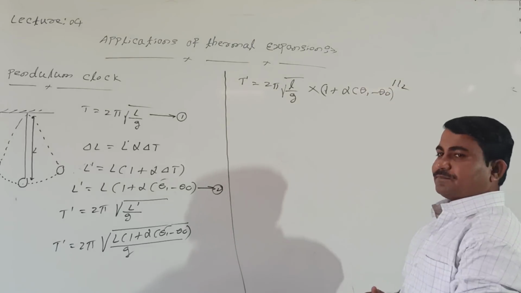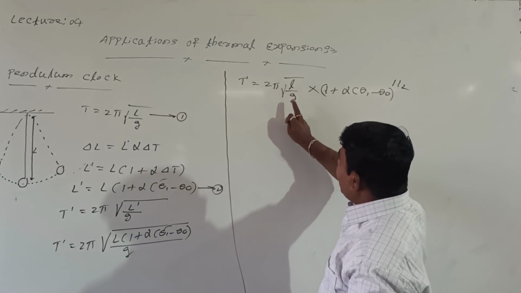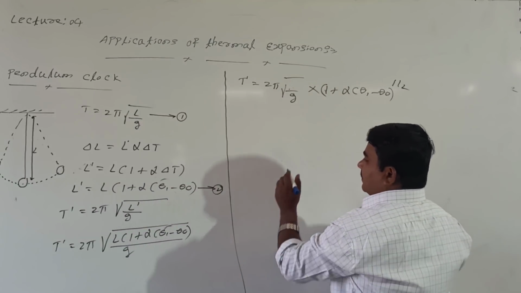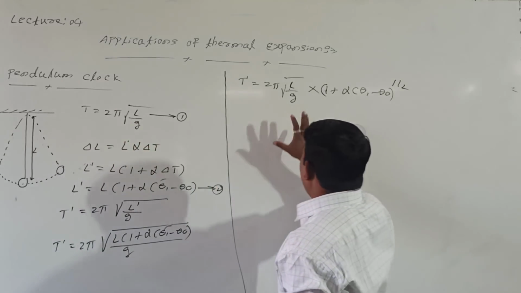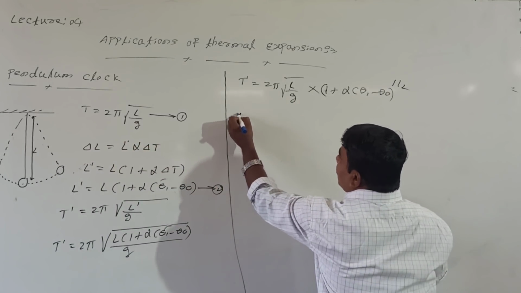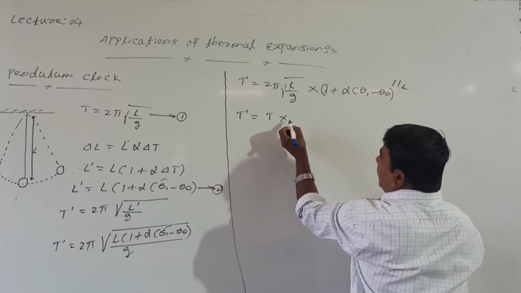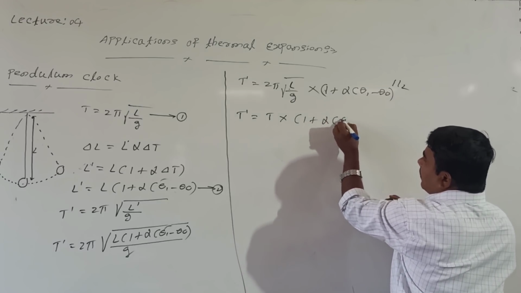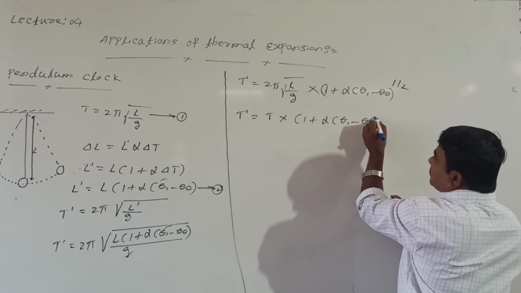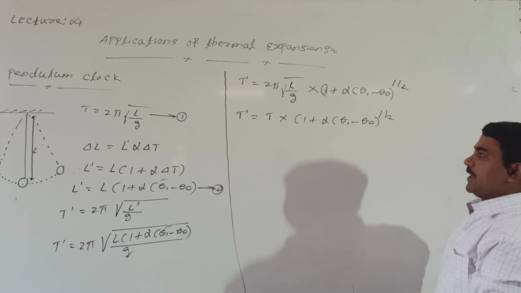Then 2 pi under root of L divided by g equals the time period T. So T dash, the final time period, equals T, the initial time period, into bracket 1 plus alpha into theta 1 minus theta naught, raised to 1 by 2, right?